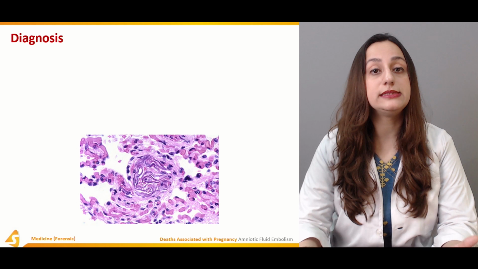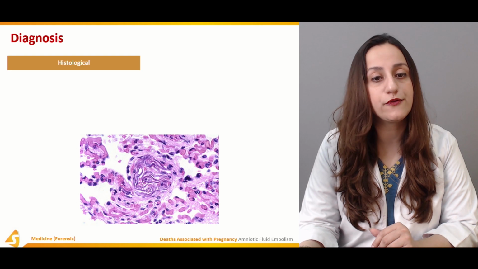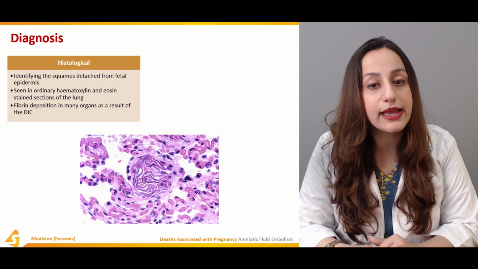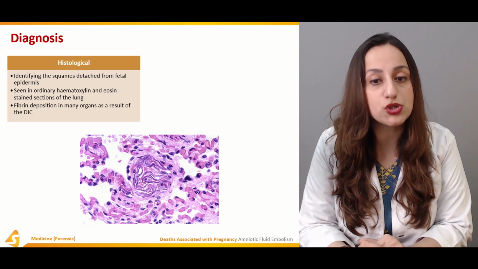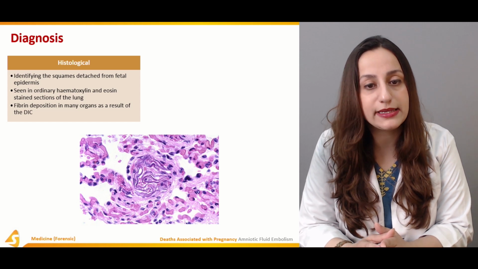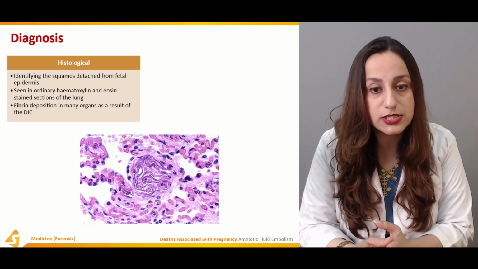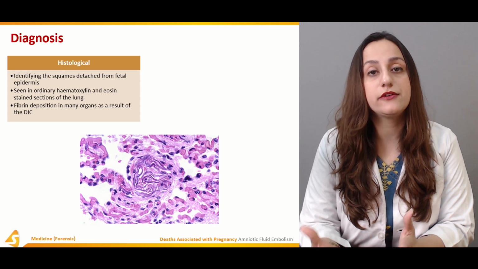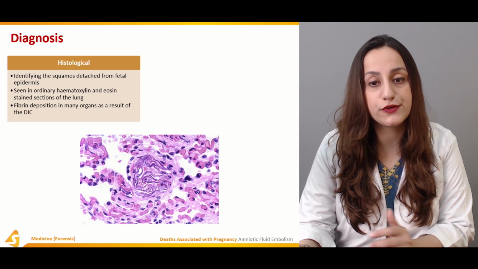Talking about the diagnosis, how are we going to diagnose that the death of the female was due to this amniotic fluid embolism? There are some histological findings. First of all, identifying the squames detached from the fetal epidermis. It can be seen in ordinary hematoxylin and eosin staining that we usually use for histochemical slide making, and sections of the lung are taken for this diagnosis. Fibrin deposition in many organs as a result of DIC is another histological finding that can help us in diagnosing the cause as amniotic fluid embolism.